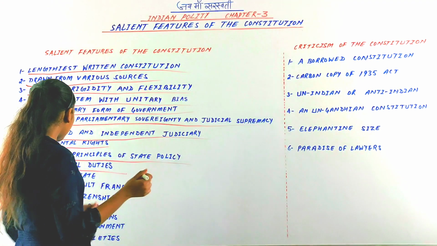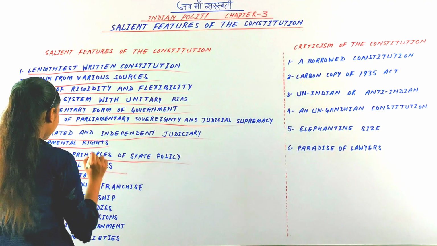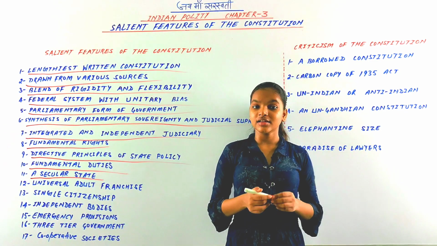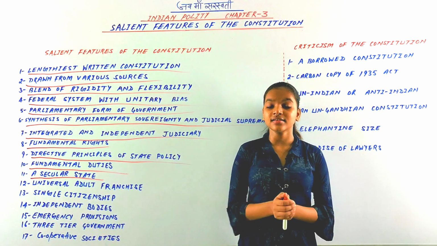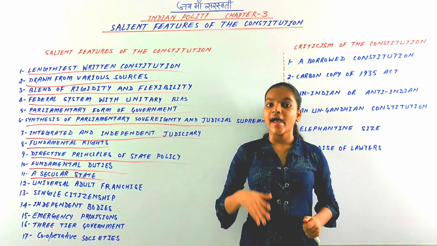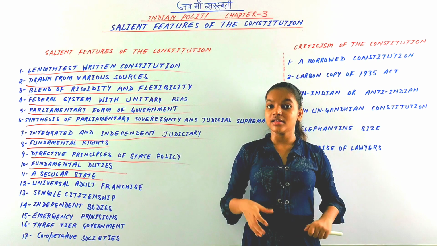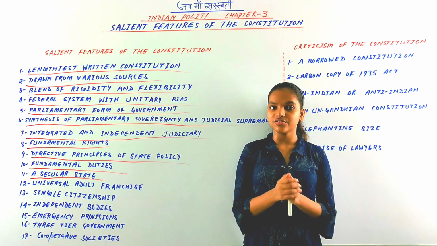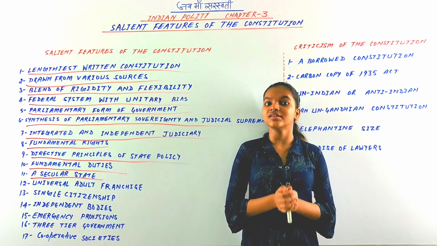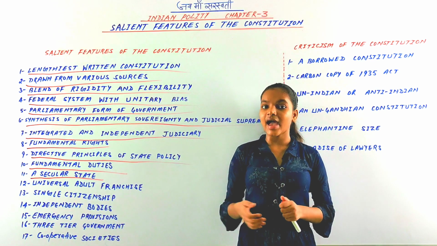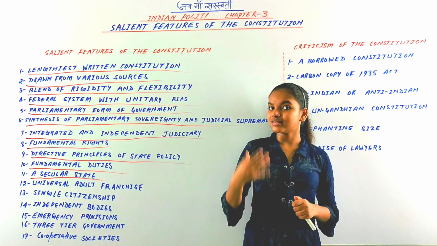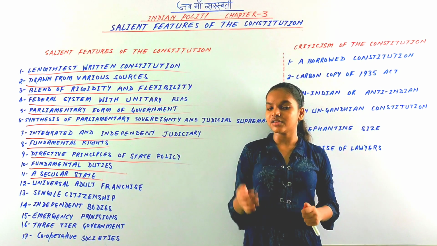So next salient feature of our Indian Constitution is a secular state. India is a secular country, that is, no religion is adopted as the official religion of India, and that is called secular. The Indian Constitution is known as a secular constitution, and there are some features which determine that it is secular. First, the term secular was added to the preamble by the 42nd Constitutional Amendment Act of 1976.